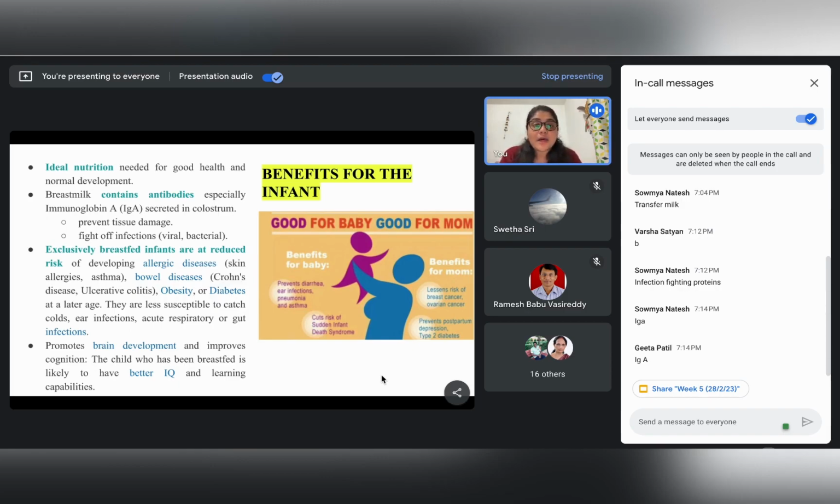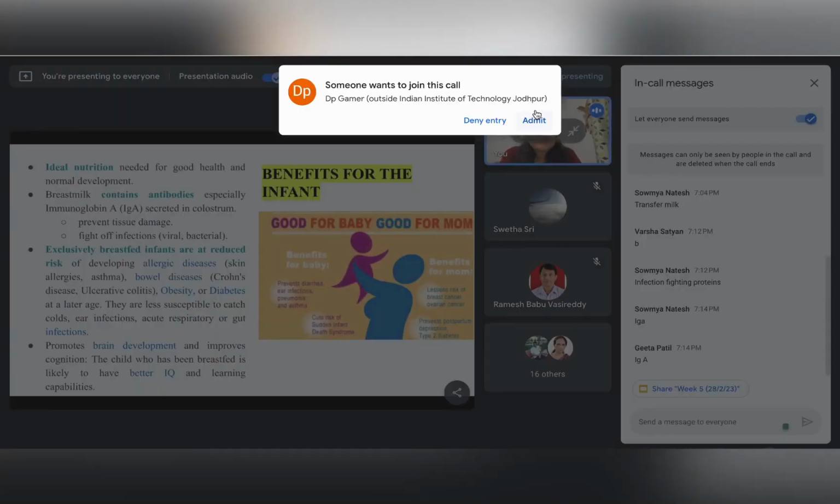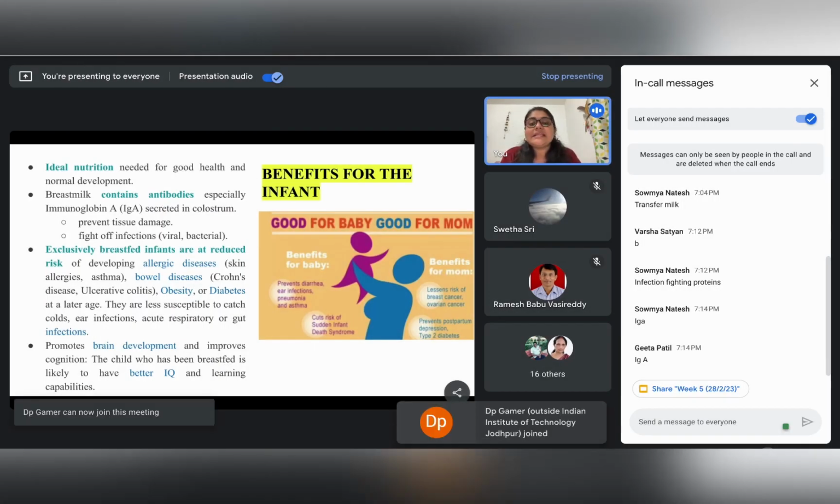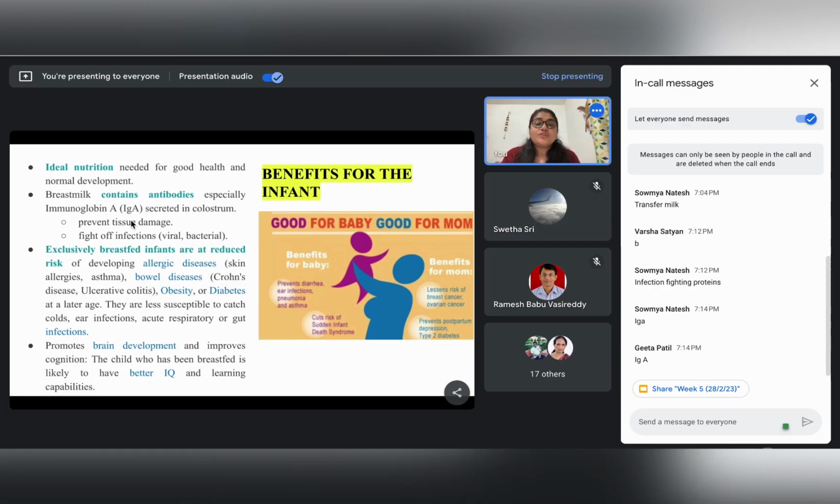If we talk about the benefits for the baby, breastfeeding is the ideal nutrition required for the growth and development of the baby, right? We have discussed in previous sessions that breastfeeding should be initiated within the first hour of birth. So what do we call this? When we initiate breastfeeding within the first hour of birth, what do we call this process?